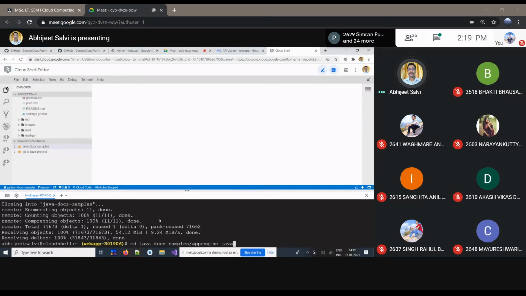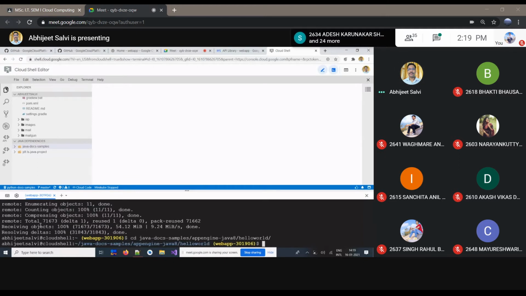In app engine we have two folders. One of the folders we'll select, that is Java 8, and then hello. So this is the folder where we have to switch. Immediately somewhere in your path it's changed.